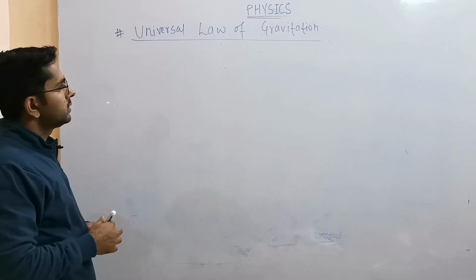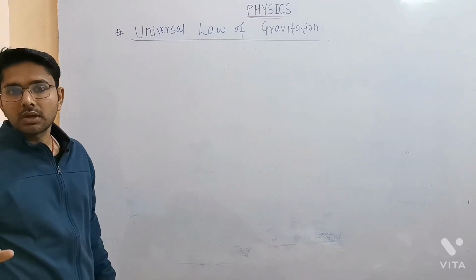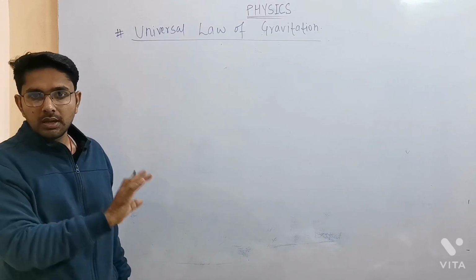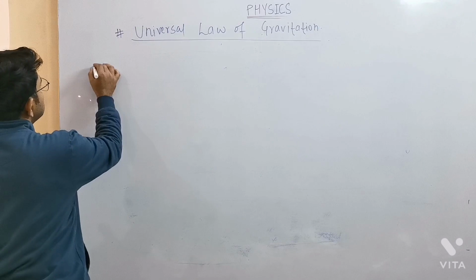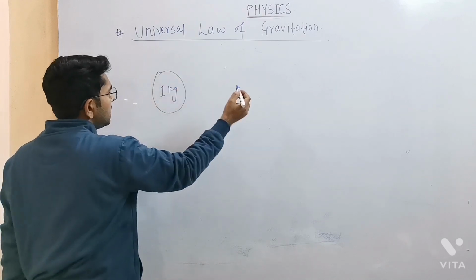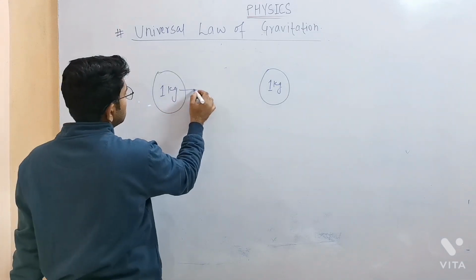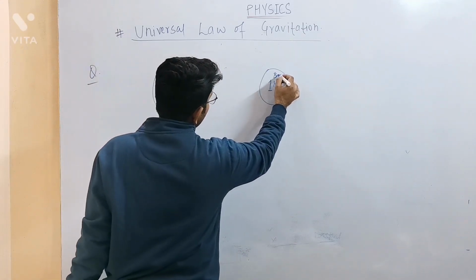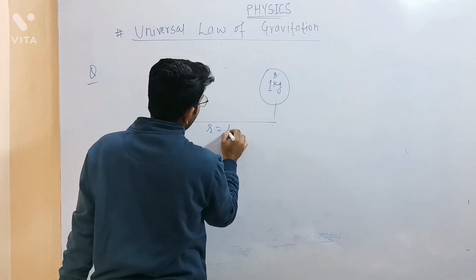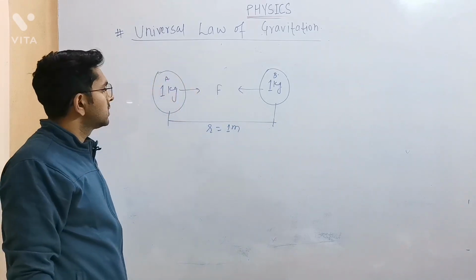So let's see a few examples on the basis of universal law of gravitation, in which we will calculate the value of gravitational force. So we have seen the expression of gravitational force: F equals capital G m1 m2 by r square. Now we will consider a question. Two objects in general, as in our surroundings, 1 kg and 1 kg, two objects we can take practically, and let's find out what will be the gravitational force between these two objects. So object A and object B both are having 1 kg masses and they are separated by a distance of 1 meter. Now what is the value of gravitational force existing between these two objects?